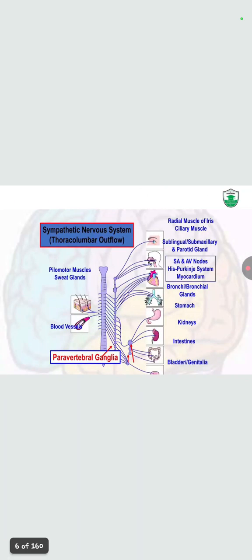If we talk about the sympathetic nervous system, that is a thoracolumbar outflow. That means its nerves originate from the thoracic and lumbar part of the spinal cord.